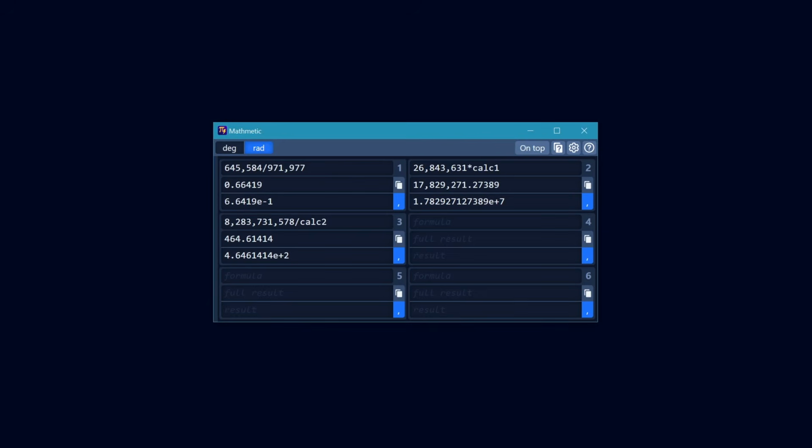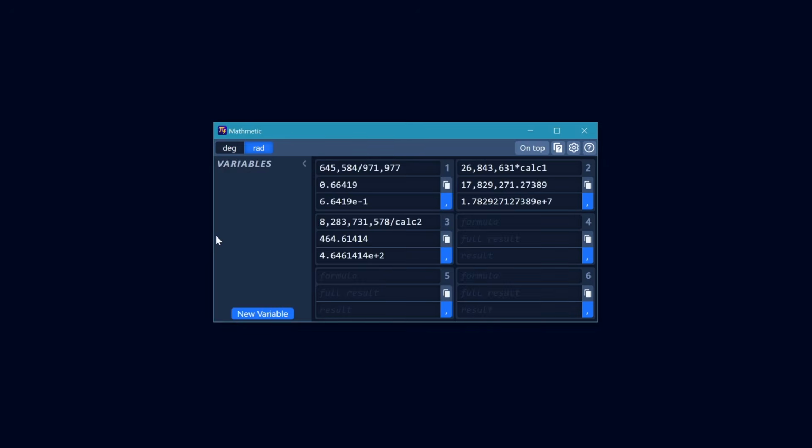What if I want to keep all these formulas so that I can access them later? Well, welcome to variables. Mathematic variables are kept even if you close the application and open it again, so you never lose the variables. Now I can simply create a variable for each step, and I can modify those variables whenever I want. And I can see the result by simply using the final variable. You could even combine this all into one variable if you wanted, but then you'd have to make sure you remember what number is what.